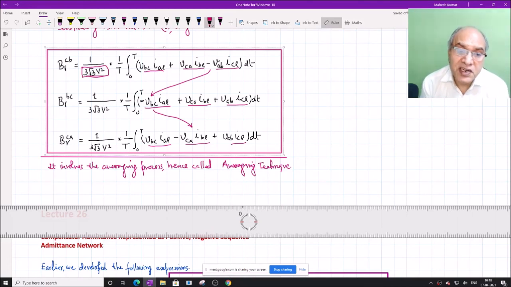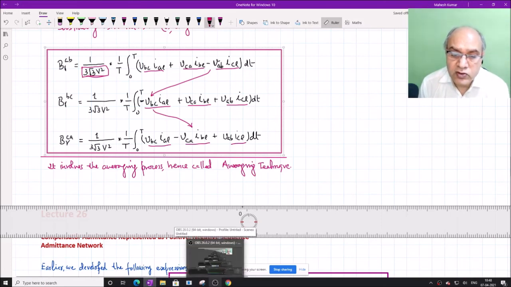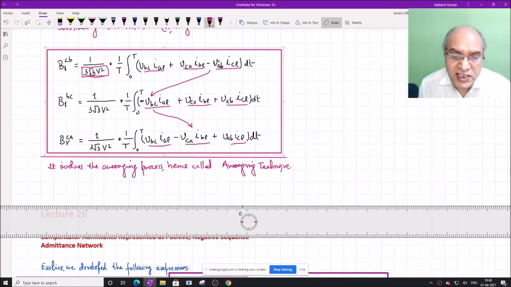Again, the settling period is 1 cycle because it takes 1 cycle to settle the values of the compensator susceptances. If there is any change, that change is settled in 1 cycle because it needs 1 cycle to average all these terms.